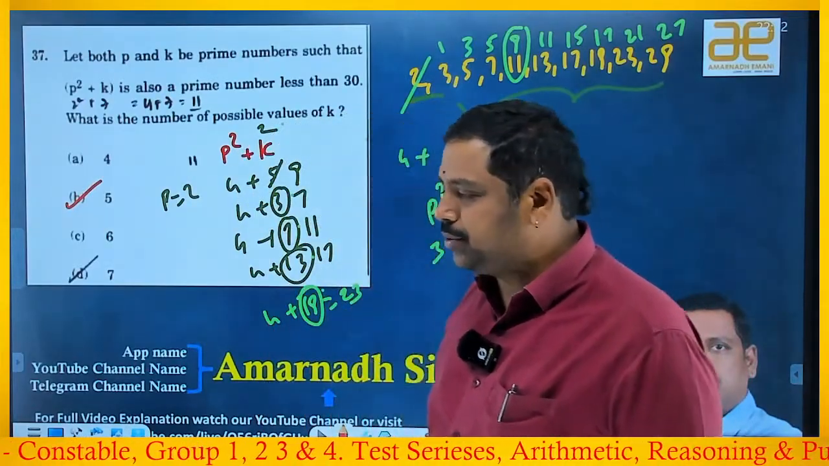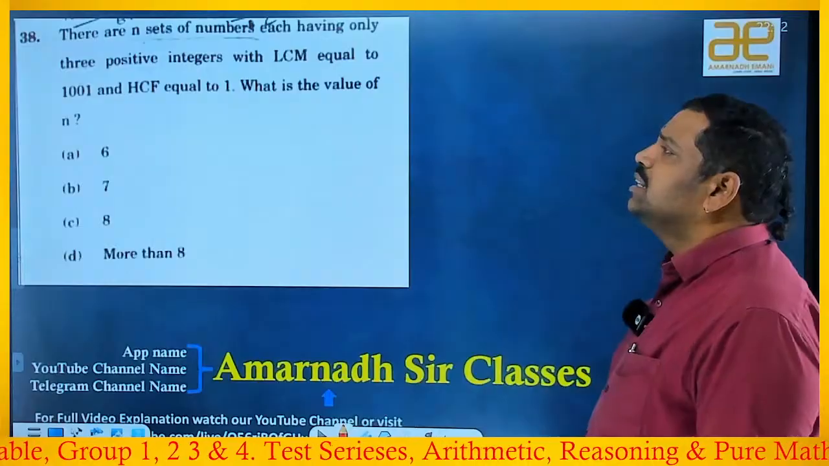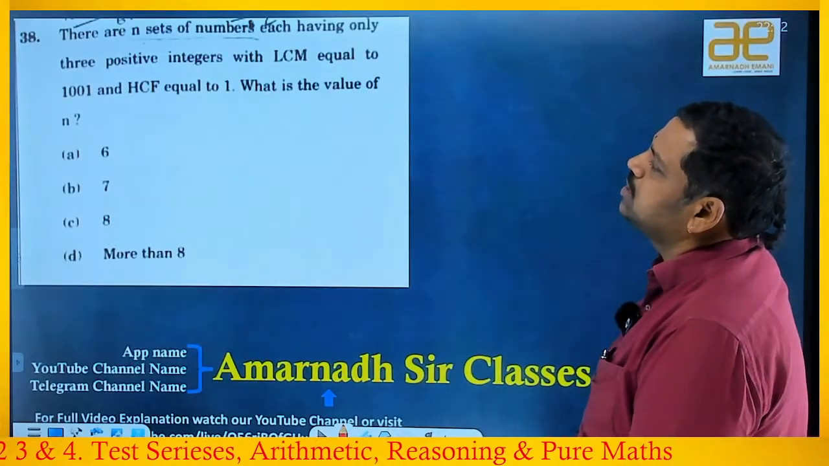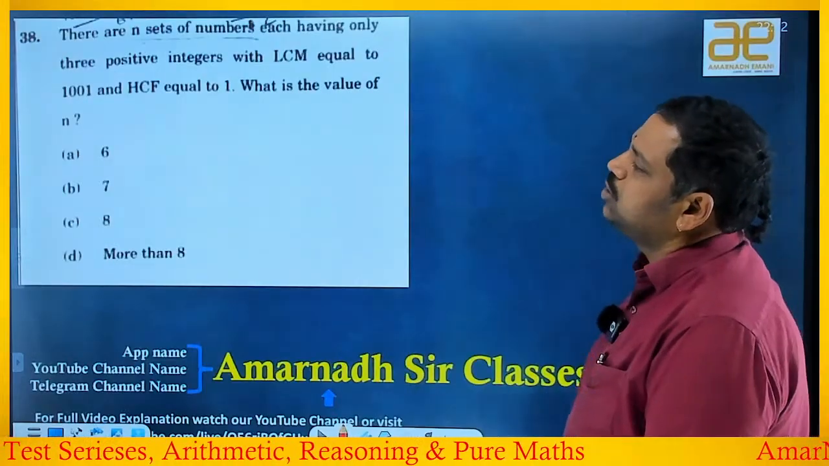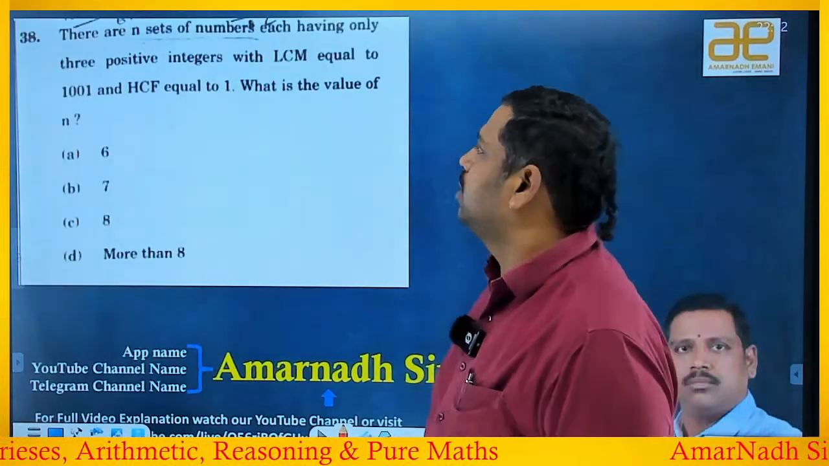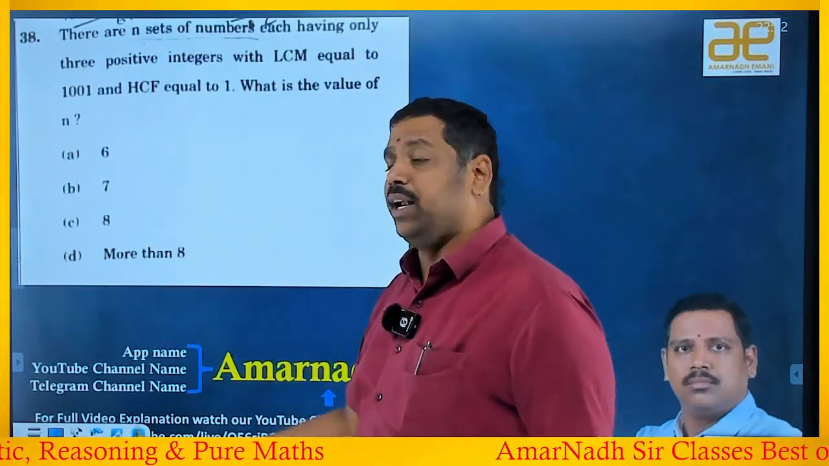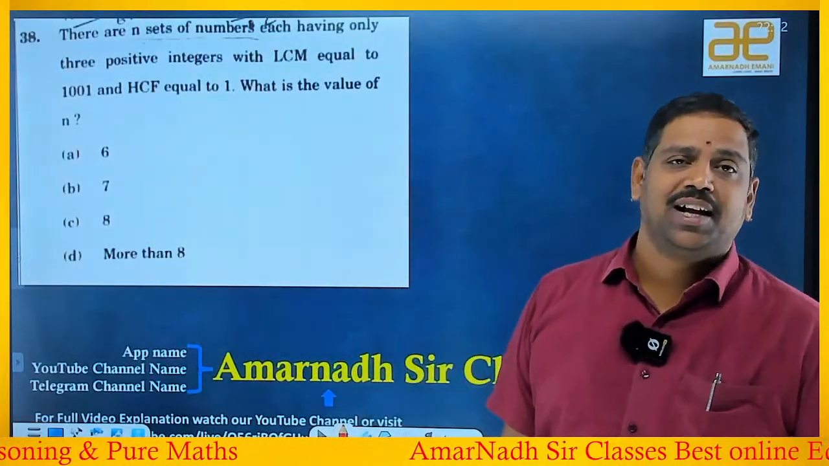Right, so next beautiful one. There are n sets of natural numbers, each having only 3 positive integers with LCM equal to 1001 and HCF equal to 1. What is the value of n? Observe the options: 6, 7, 8 and more than 8.